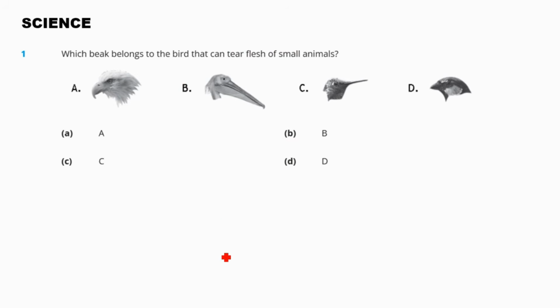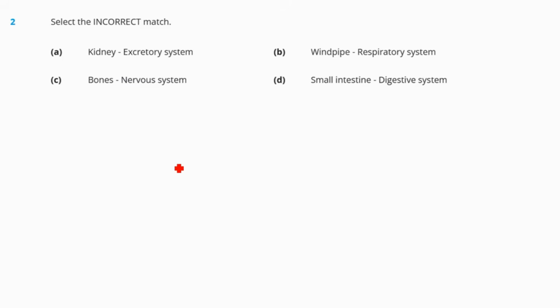So let's begin. First question, which beak belongs to the bird that can tear flesh of small animals? We know that to tear the flesh of small animals, the beak should be hard and sharp. So here the answer will be option number A, right? This beak, you can see, is a carnivore beak. It can tear the flesh of the small animals.